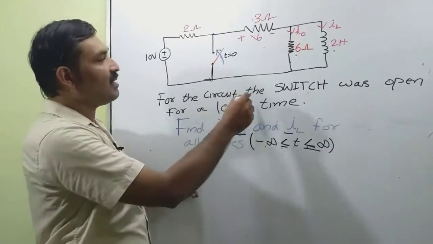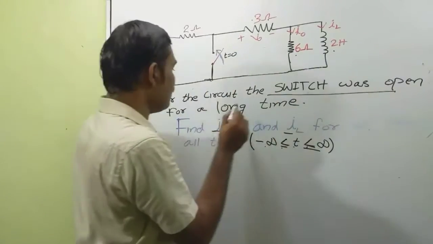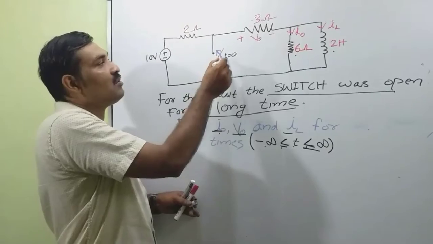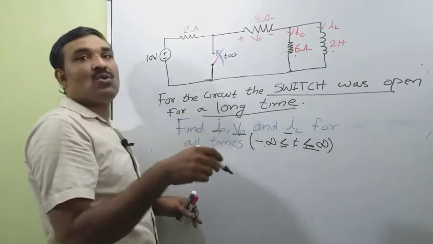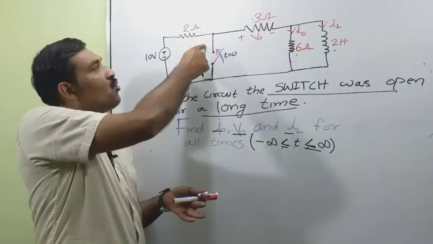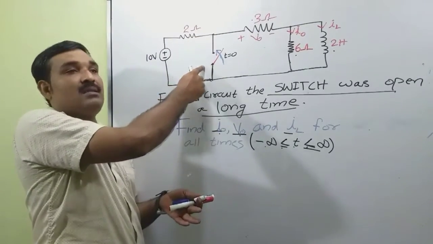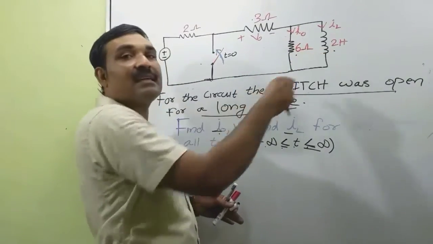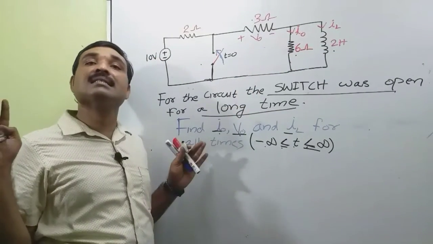And the statement is that the switch was open for a long time. At t is equal to 0, the switch is closed. So for t less than 0, the switch remains open, so no current will pass through this. Since the switch is open for a long time, that means the inductor is in steady state condition.